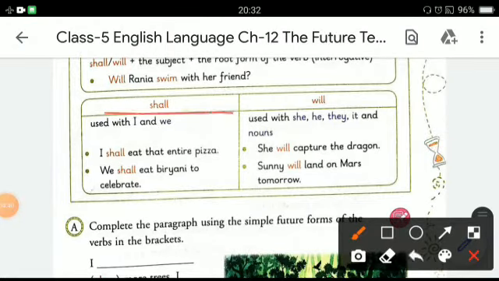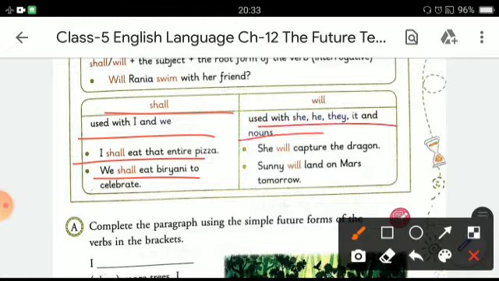Shall is always used with I and we. For example, I shall eat that entire pizza and we shall eat biryani to celebrate. And will is always used with she, he, they, it and nouns. We can also say will can always be used with third person. For example, she will capture the dragon. Sunny will land on Mars tomorrow.